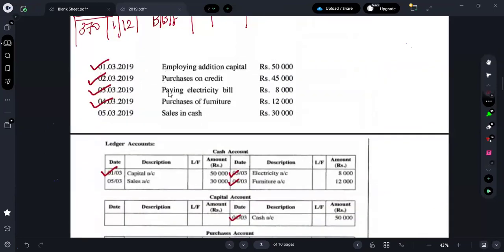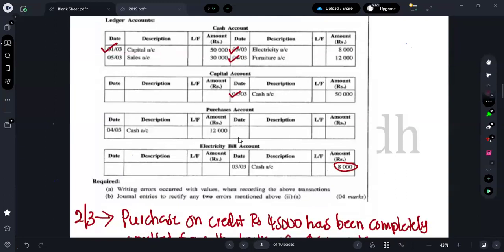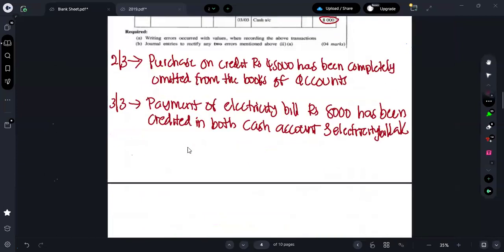Next one is what, guys? See the next one. Purchase of furniture 12,000 means what? Cash account credit as furniture 12,000. And furniture account to be debited, that right? So have they opened any furniture account? No. Instead of debiting in the furniture account, what's the error they have made? They have debited in purchase account. So what you can do?